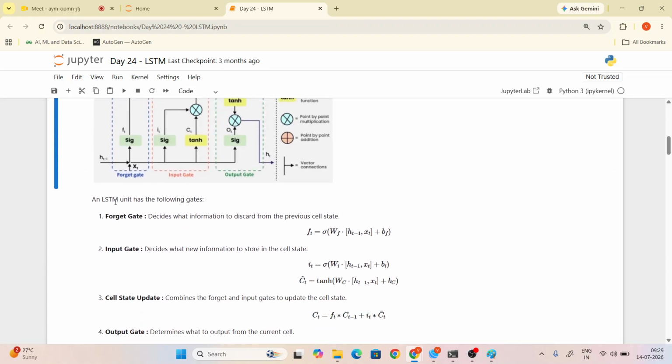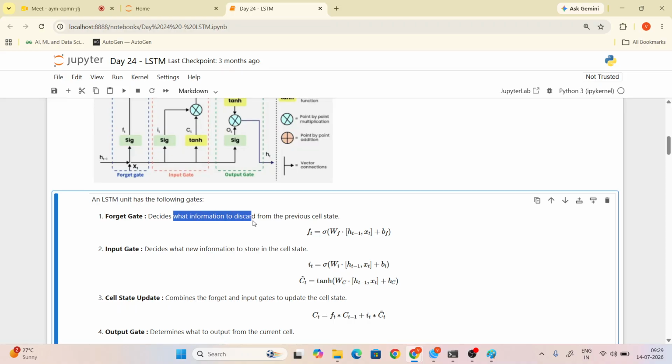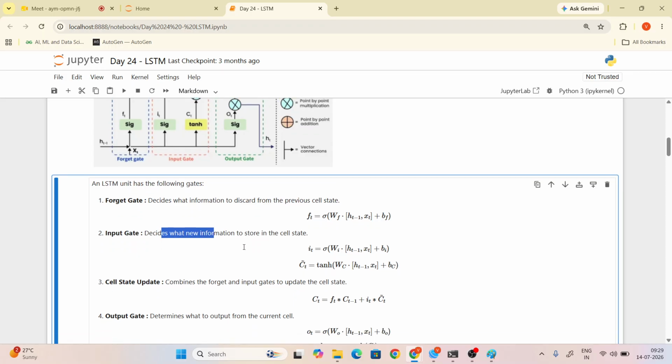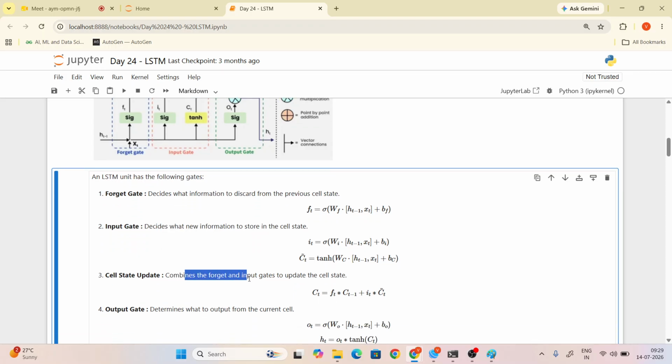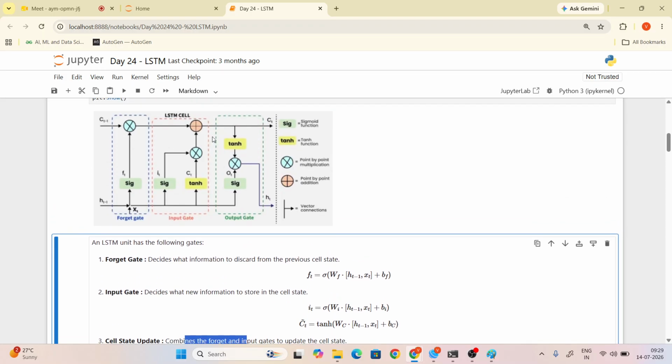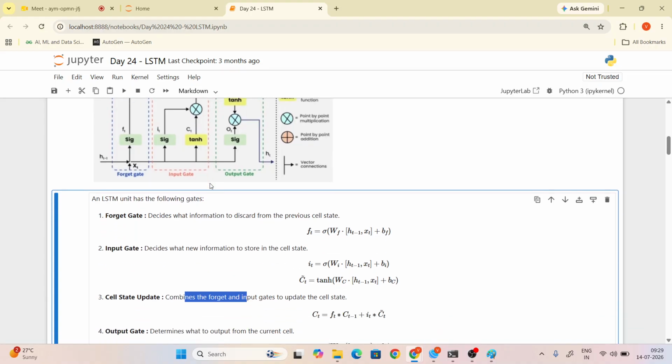In the LSTM unit, we use a forget gate. The forget gate is designed to discard information from the previous cell state. This is the formula of the forget gate, guys. We don't need to memorize the formula, just know this. The next one is the input gate, which stores new information in the cell state. The cell state combines the forget and input gates, combining both of these things.